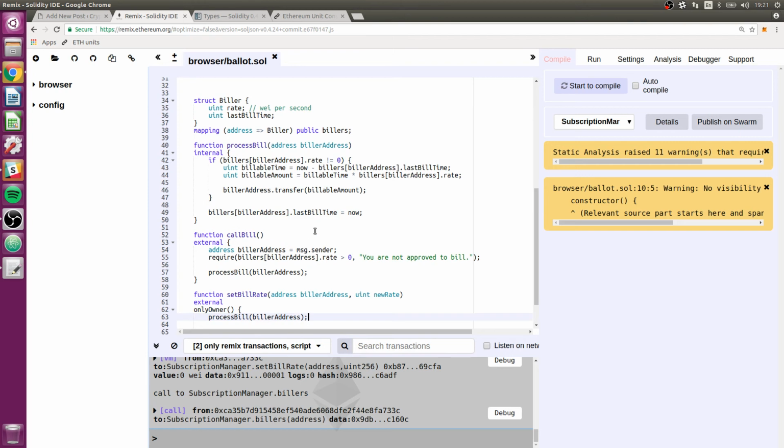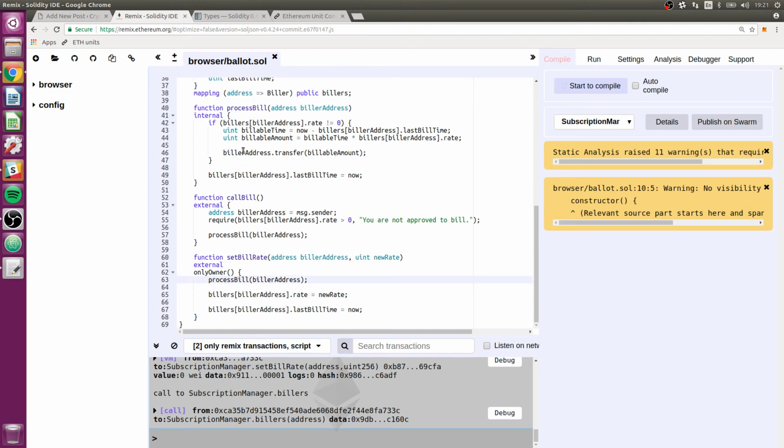I think that's really all we need to enable a biller to withdraw successfully, and also enable the owner to not only set the bill rate initially, but reset it later and know that there's not going to be any weird retroactive application of the new billing rate to any unbilled time. A slight side effect of that is that if the owner calls setBillRate to a new rate, then the biller will sort of unexpectedly get whatever is left unsettled in the debt. I think that's fine. No issues there.